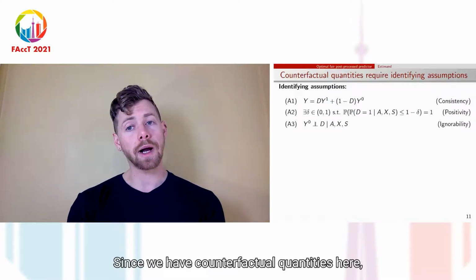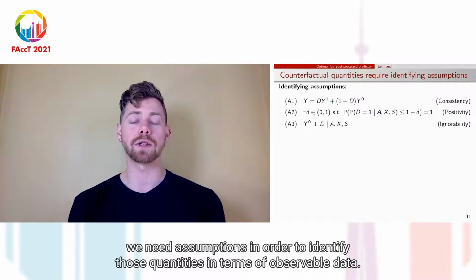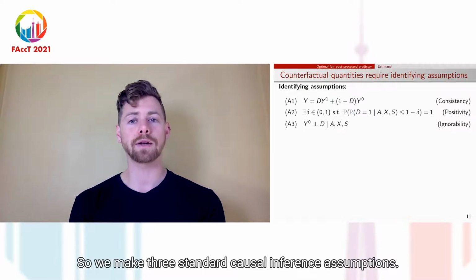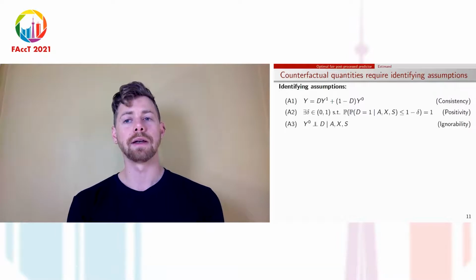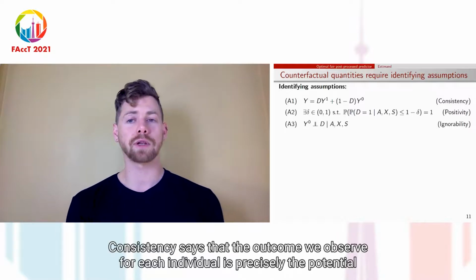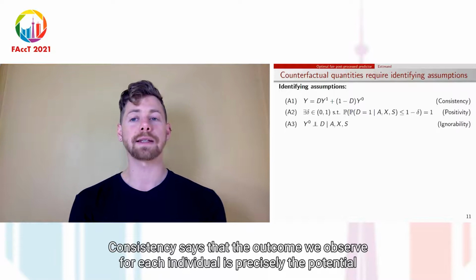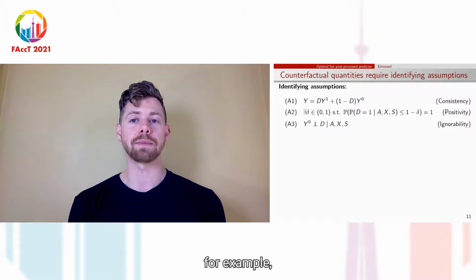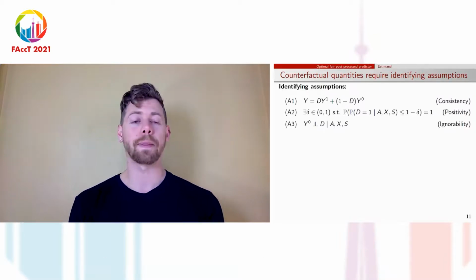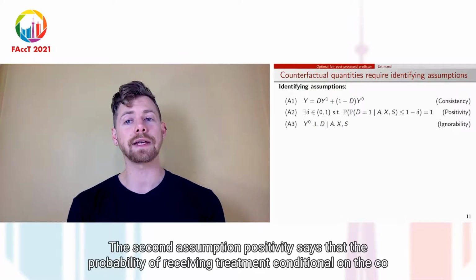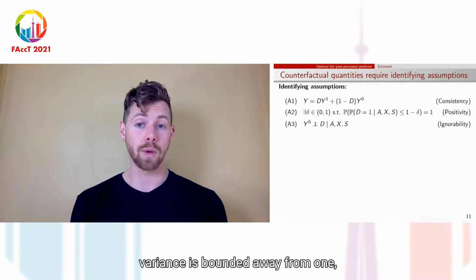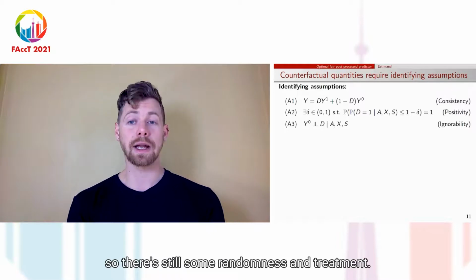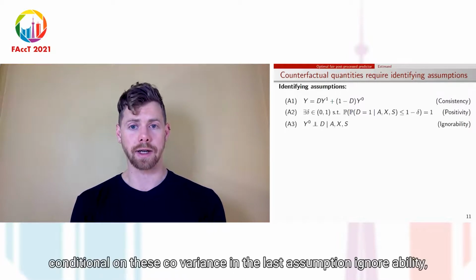Since we have counterfactual quantities here, we need assumptions in order to identify those quantities in terms of observable data. So we make 3 standard causal inference assumptions. Consistency says that the outcome we observe for each individual is precisely the potential outcome corresponding to the treatment received. This assumes, for example, that people's treatments don't interfere with each other. The second assumption, positivity, says that the probability of receiving treatment conditional on the covariates is bounded away from 1. So there's still some randomness in treatment assignment conditional on these covariates.